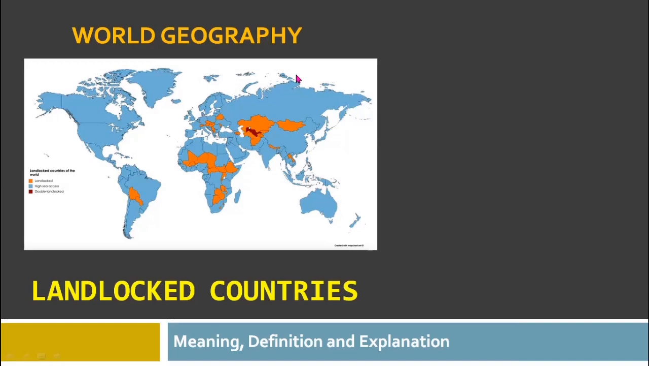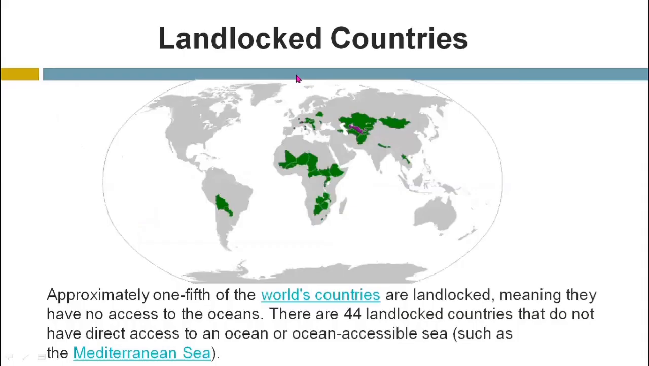So let's see what is meant by landlocked countries. Approximately one-fifth of the world's countries are landlocked, meaning the territory or the country or the state which doesn't have access to the ocean, doesn't have a connection to water bodies, particularly the ocean.